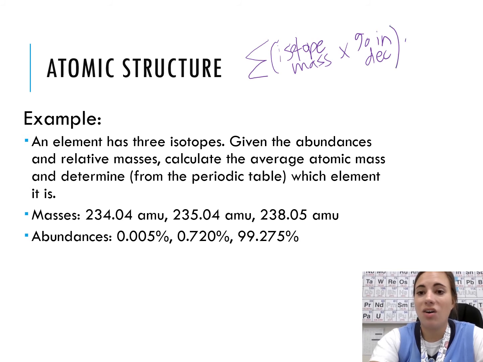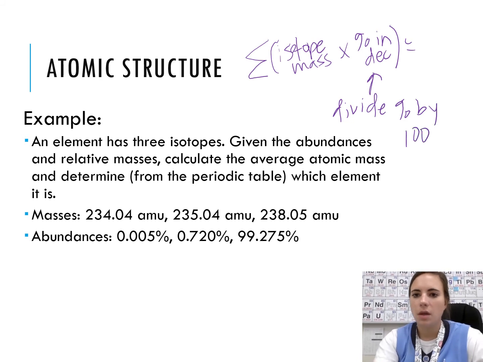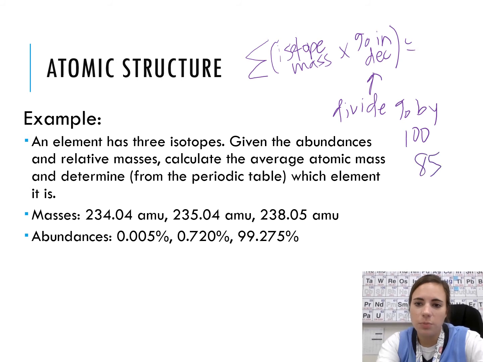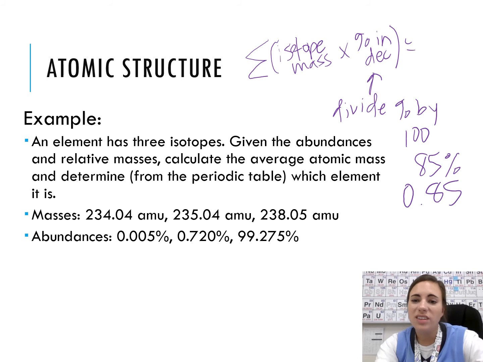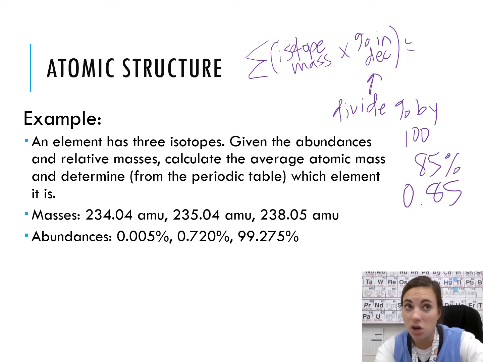And you're going to add all of those together, okay? So percent in decimal form just means divide the percent by 100. Now, this is very easy if, let's say it was 85%, it becomes 0.85. Where this gets a little confusing for students is when the percent itself is already a decimal, and